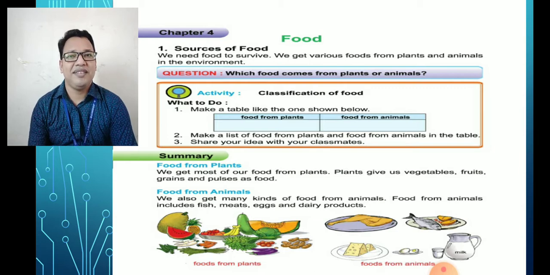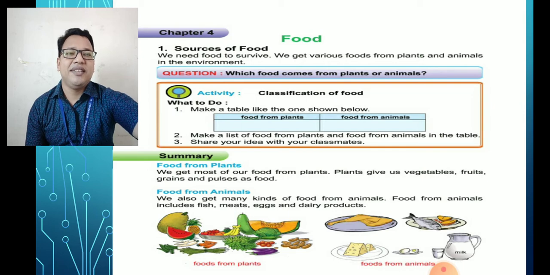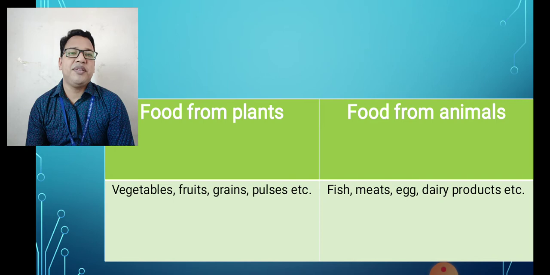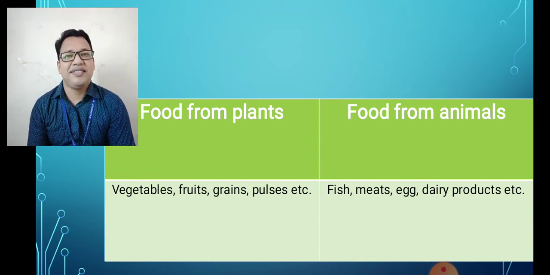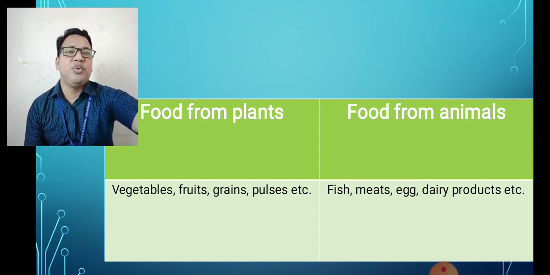Have you done? Okay. Now let's check the activity. Food from plant source: vegetables, fruits, grains, pulses, etc. And food from animal source: fish, meat, eggs, dairy products, etc. Okay. So these are the two types of source of food.